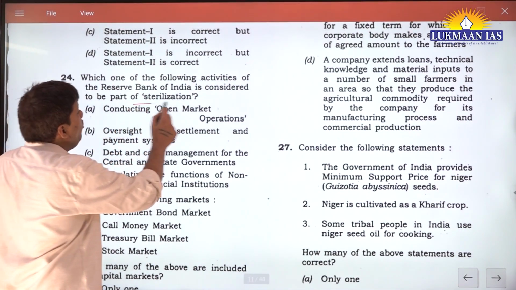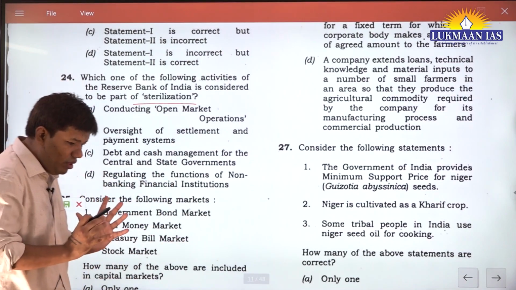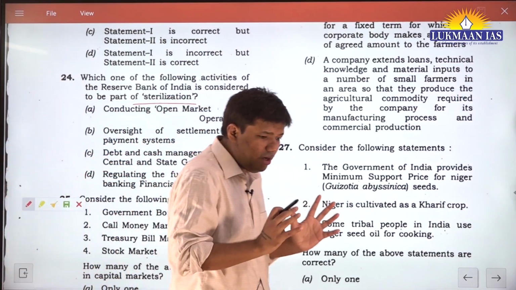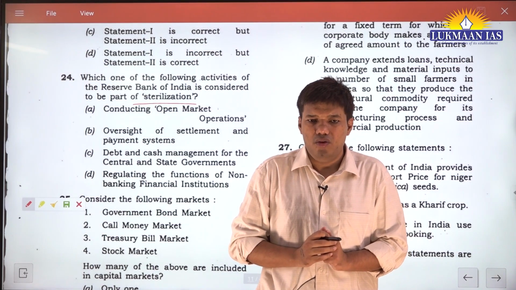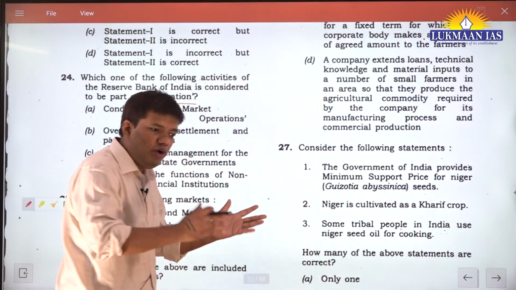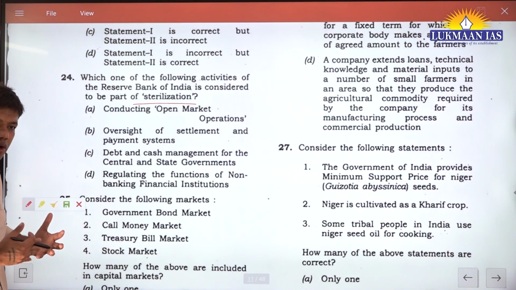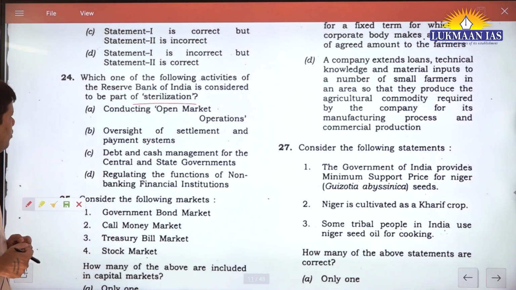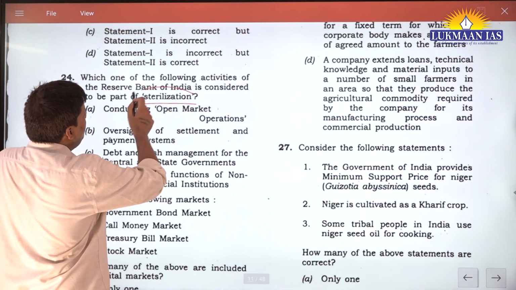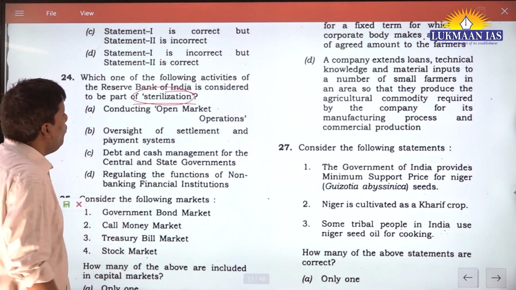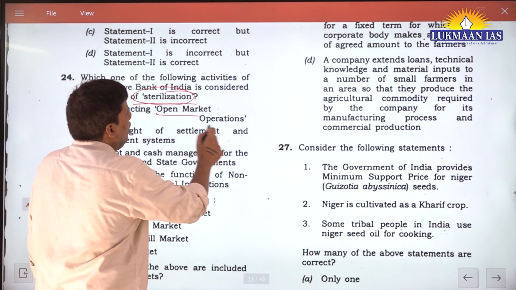You must also observe what kind of question UPSC is asking. UPSC is generally testing your ability to understand economic terms. They are not asking what is classical theory, no, but your ability to understand economic terms. So what is sterilization? Sterilization is a part of open market operations, OMO.